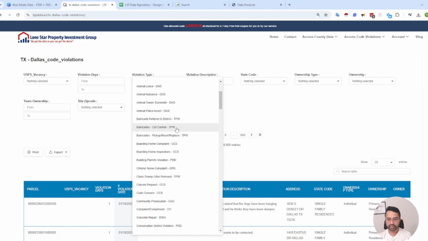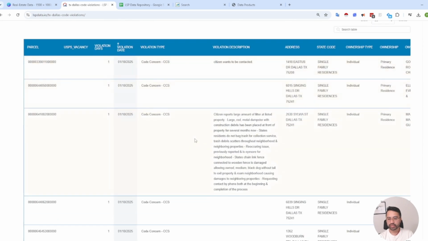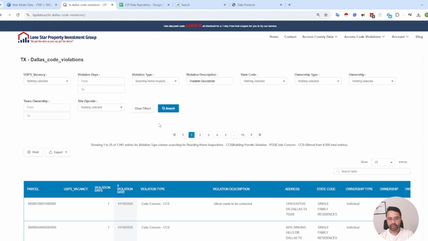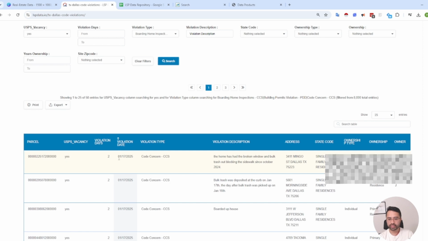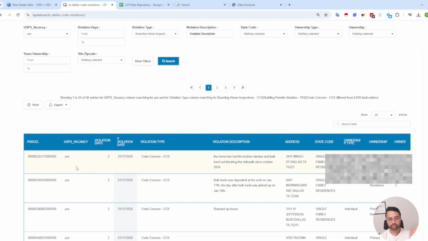If we're interested in a specific code violation, we can go to code concern here, maybe boarded house, building permits. We can easily search this information here, and you can see that there are a lot of complaints or code violations as well. We can also see if there are any specific properties that are vacant. As you can see here, this home has been broken into and has bulk trash and whatnot. We have the ownership information, but I'm not going to show the entire thing. I'm going to quickly scroll so you can see the property descriptions.